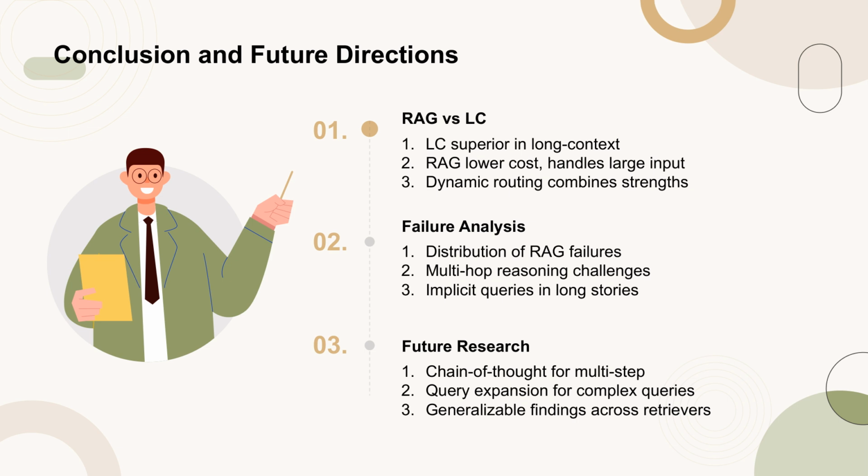The failure analysis of RAG highlights common challenges such as multi-hop reasoning and implicit queries in long stories, suggesting areas for future improvement. Potential enhancements include incorporating chain of thought for multi-step questions and revisiting query expansion techniques for complex queries. The findings are generalizable across different retrievers, indicating the broader applicability of the research.